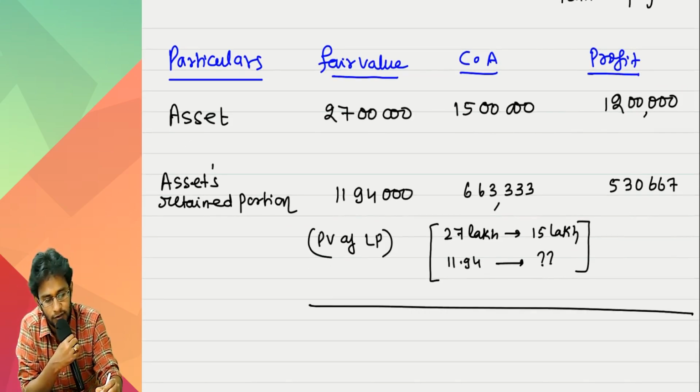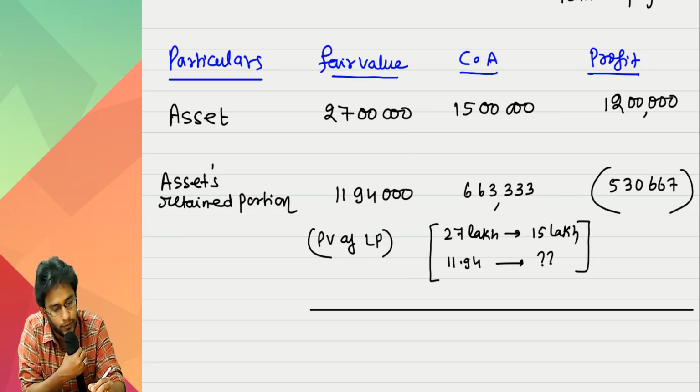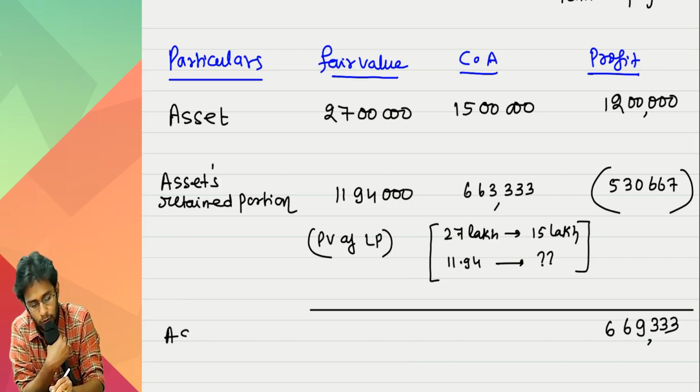So if you net this off, what is the remaining profit? 12 lakhs minus 530. This is relating to the assets transferred portion.